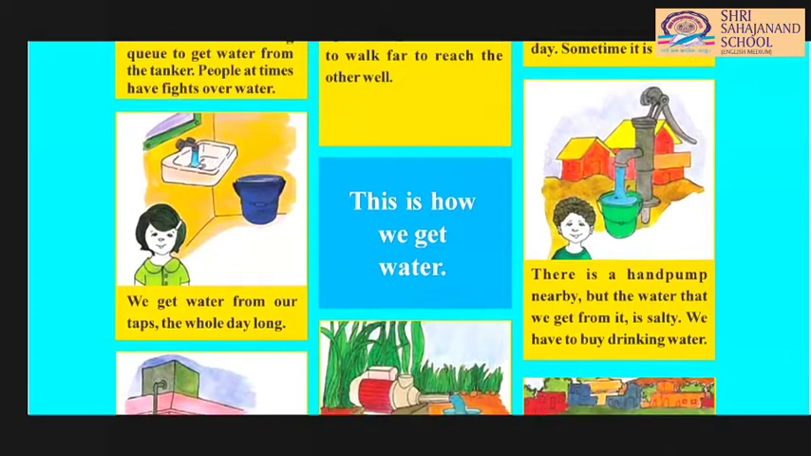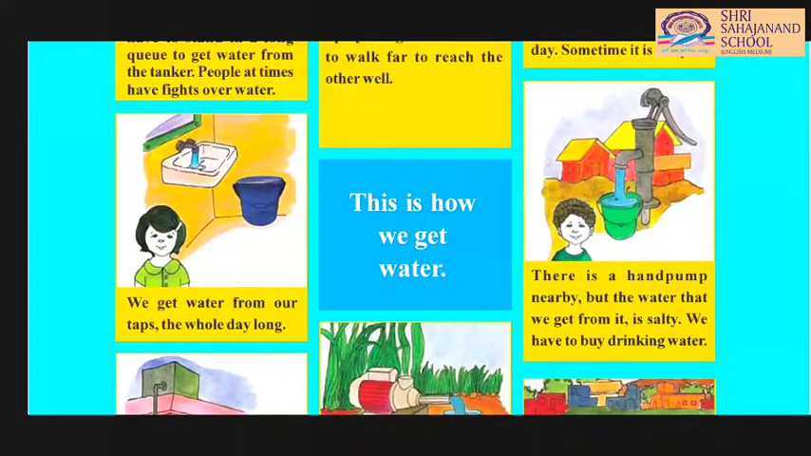On the right picture, there is a hand pump nearby, but the water that we get from it is salty. We have to buy drinking water. So here the people of villages are collecting water with the help of a hand pump, but the water from the hand pump is salty in taste. That is the reason why they have to buy drinking water from elsewhere.